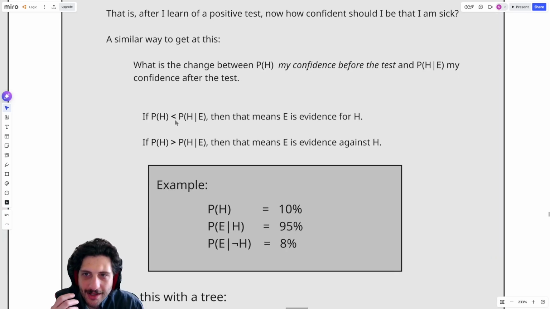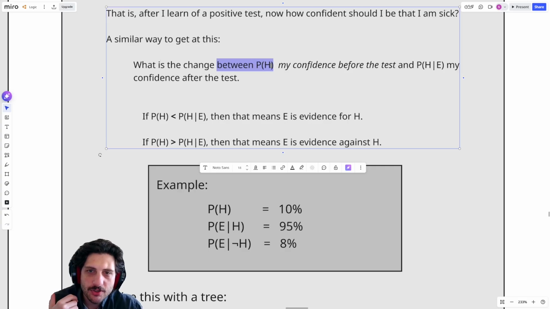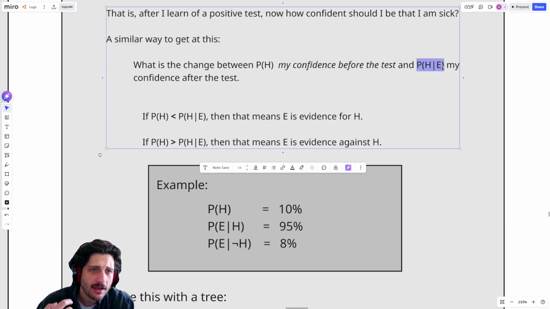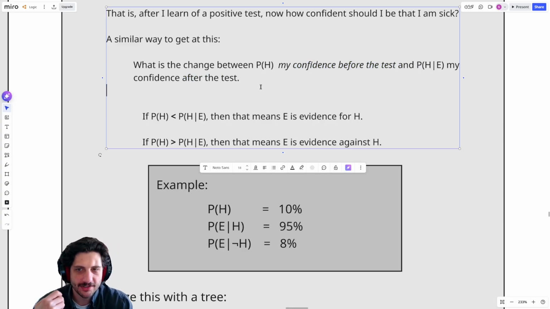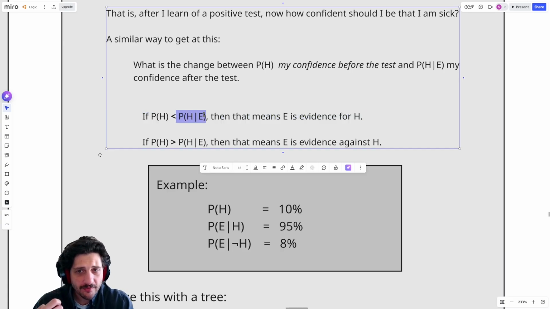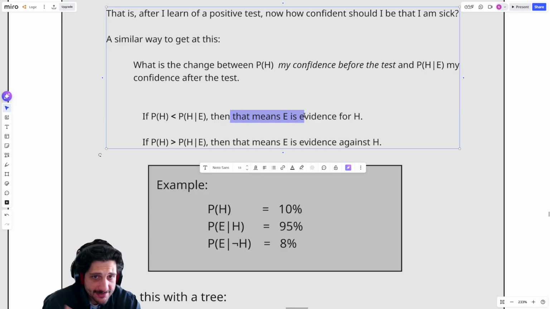A similar way to get at this is what is the change between P of H, my confidence before the test, and P of H given E, my confidence after the test. If P of H is less than P of H given E, well, that means E has increased my confidence in H. Right?